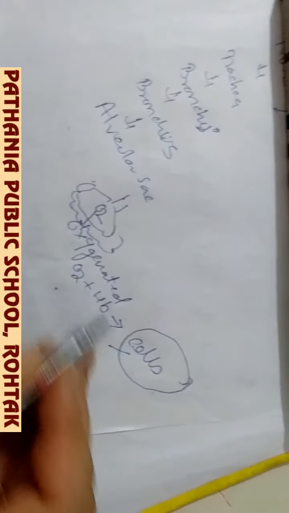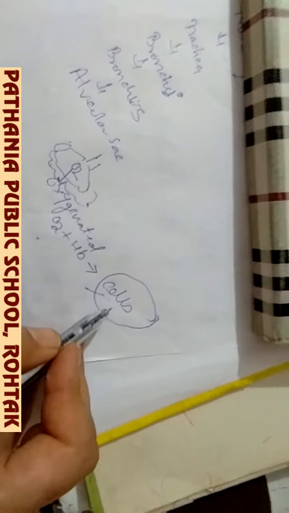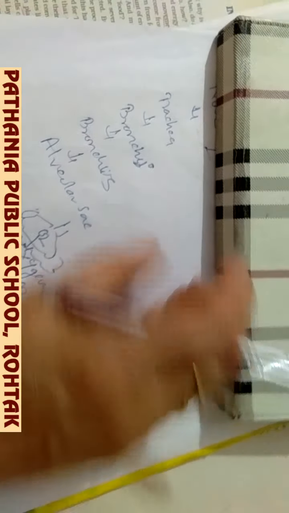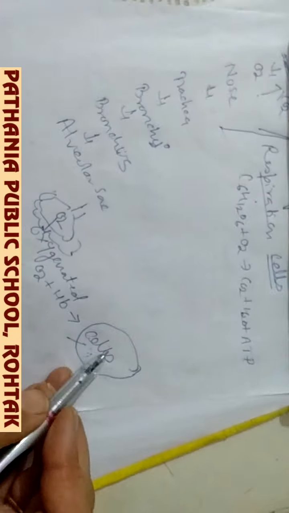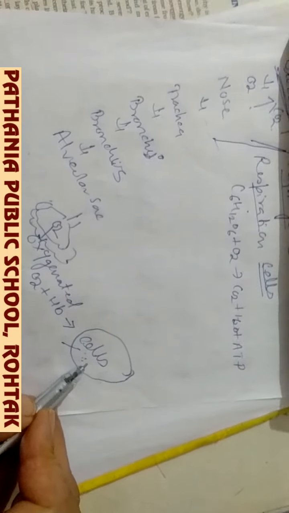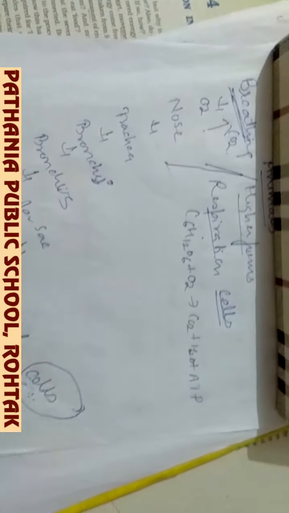But for respiration, not only oxygen, food is also required. Through breathing you have taken up oxygen. Now another process which also takes place in our body is nutrition.